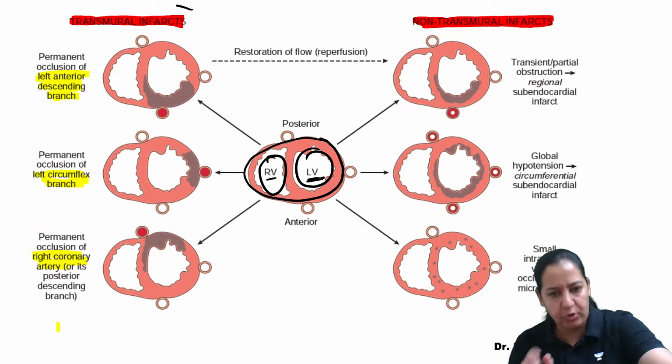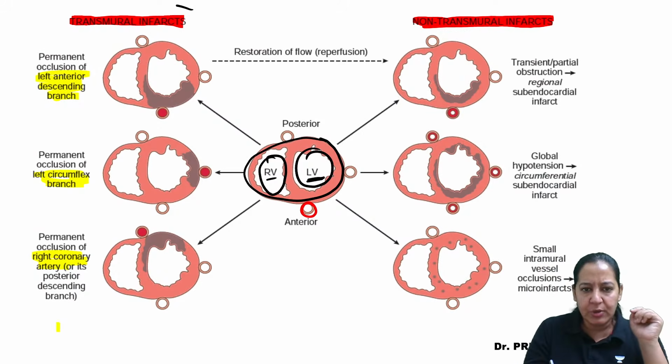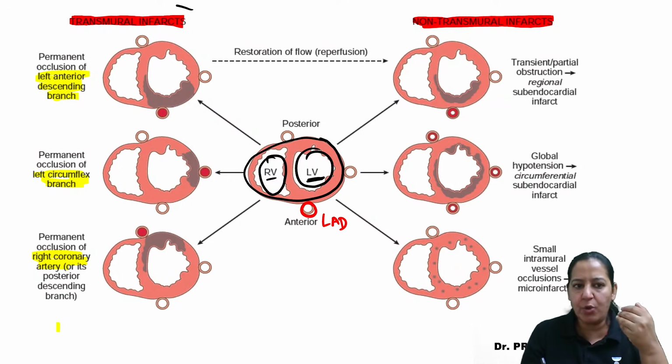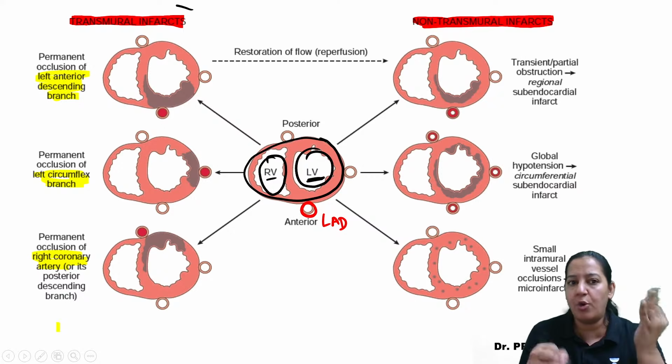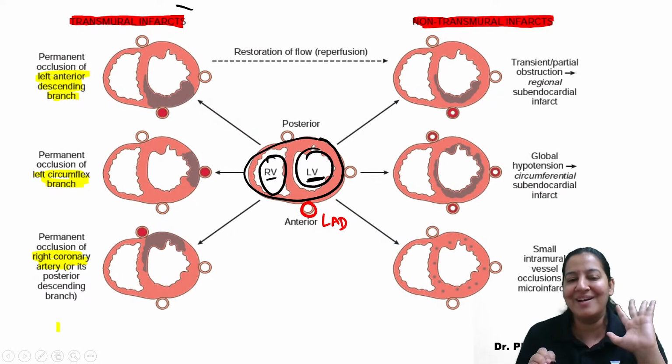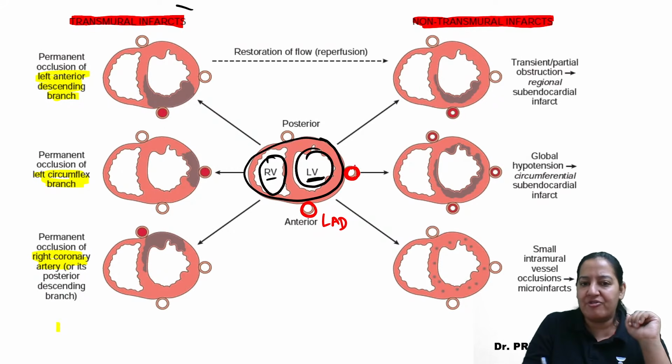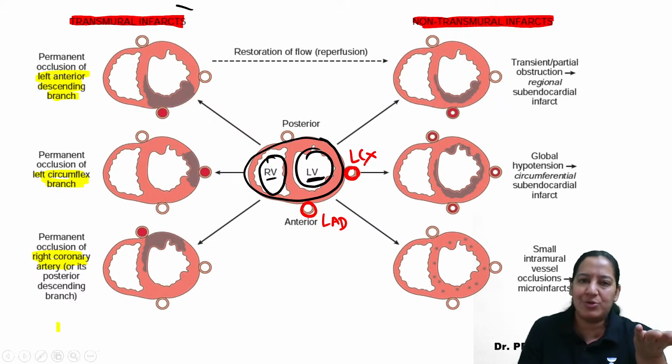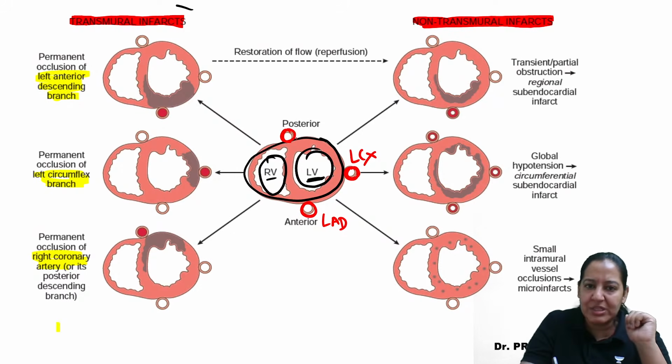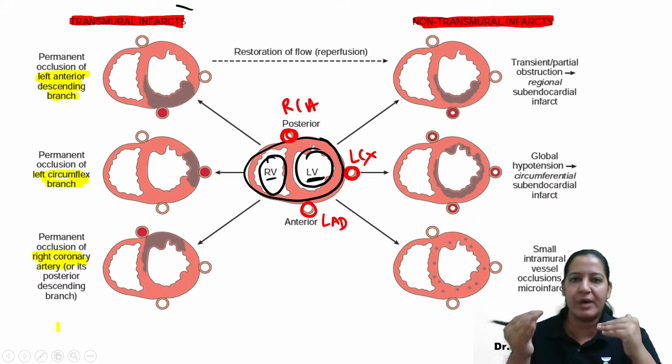Please appreciate the three coronaries. This is the anterior wall, so I guess no need to tell, this is LAD. I guess you already know that. Robbins is considering that you already know that, which is why it is not labeled. This coronary is in the lateral wall, that's why it is LCX. No need to tell. And this is the posterior wall, so this coronary is RCA. I guess it is common sense and every student knows it.